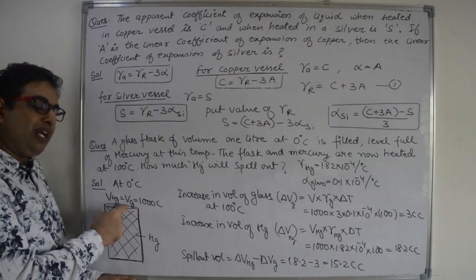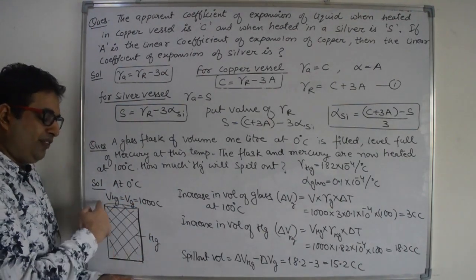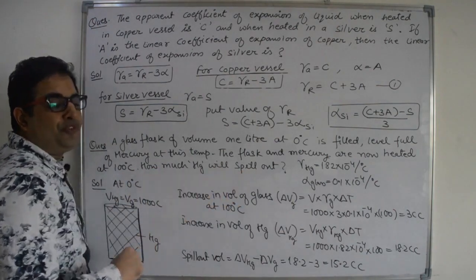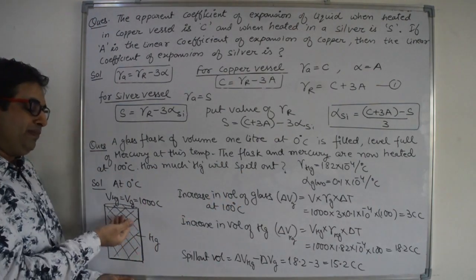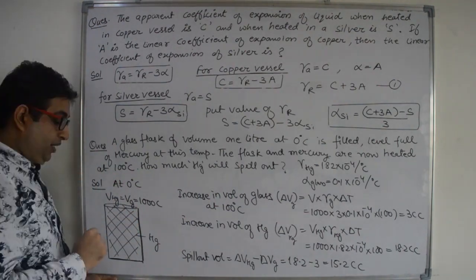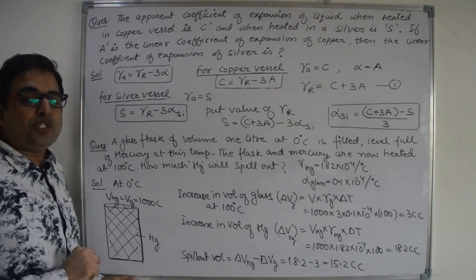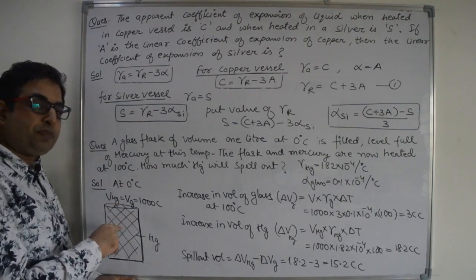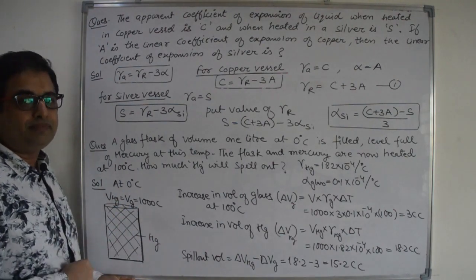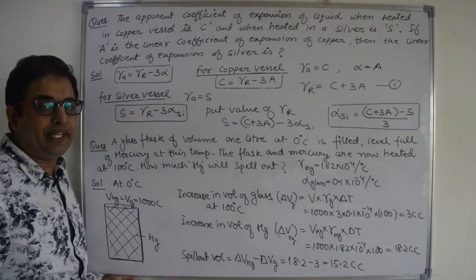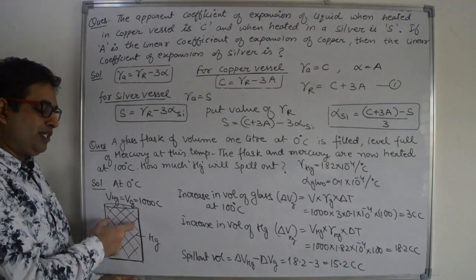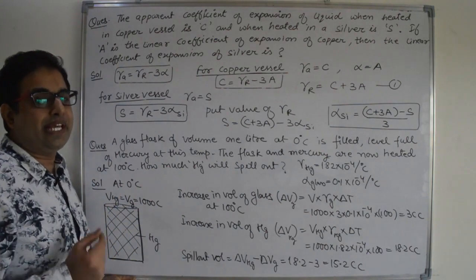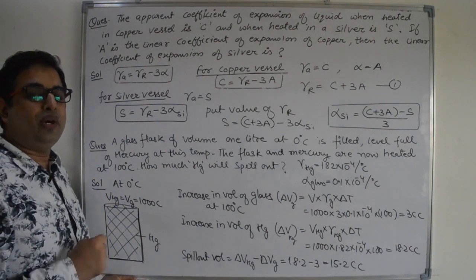Now the mercury will also expand and the container will also expand. The question is, how much mercury will spill out from the container, meaning how much mercury will come out from the container. We know expansion of liquid is always greater than expansion of solid. So here mercury will expand more as compared to the container. Due to more expansion of mercury, the mercury will come out because there will be less space in this container, because the expansion of the container is less as compared to the mercury or liquid.